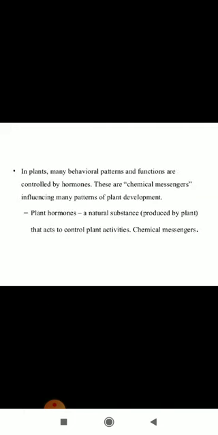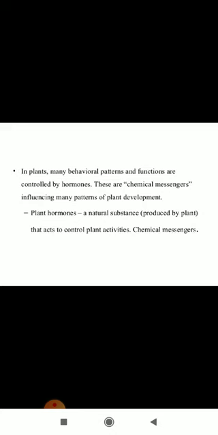So today we are going to talk about plant growth regulators, or you can say plant hormones. You'll see that in plants, many behavioral patterns and functions are controlled by hormones. These hormones, these plant growth regulators, act as chemical messengers, influencing many patterns of plant development.